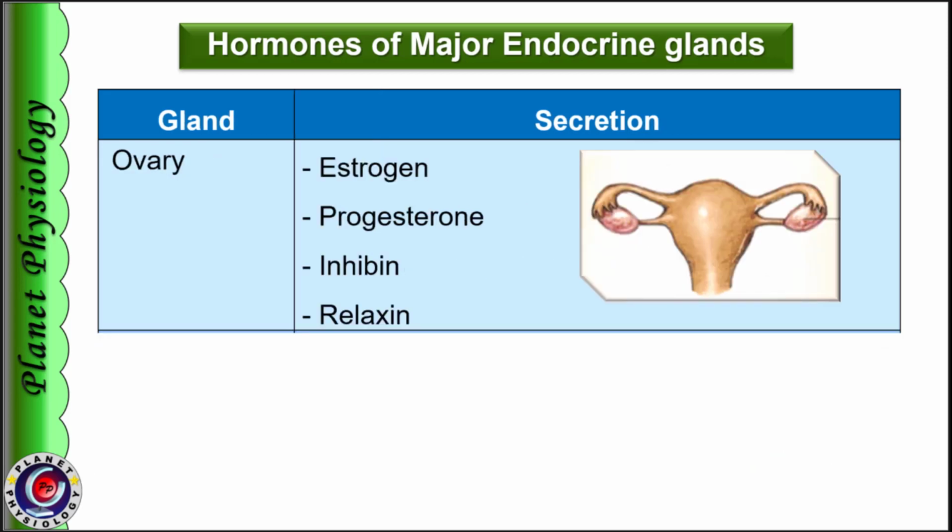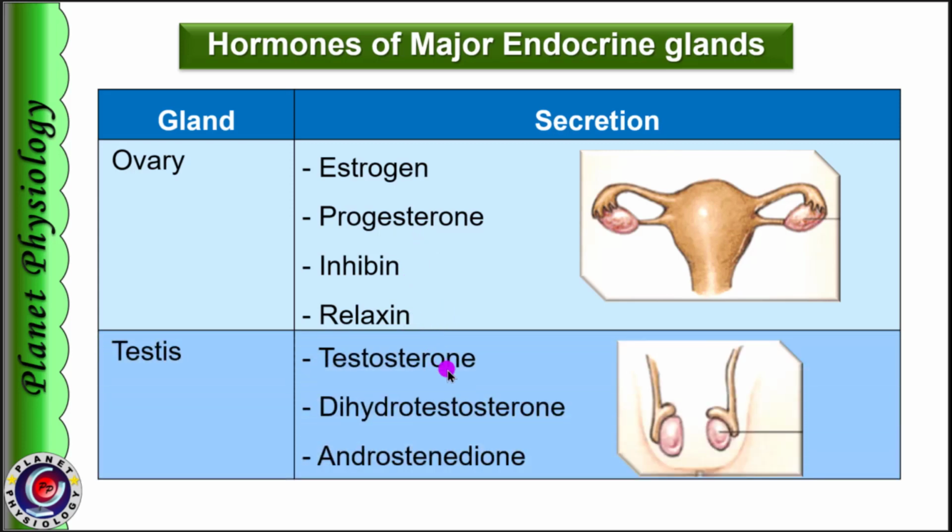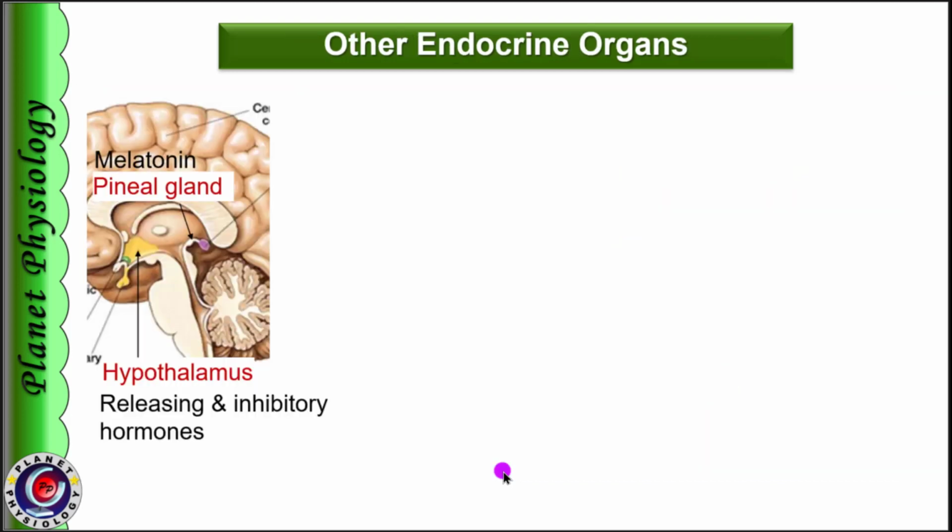Primary reproductive organs, that is gonads, also act as endocrine organs. Ovaries in females secrete primarily estrogen and progesterone. They also secrete other hormones like inhibin and relaxin. Testes in males secrete testosterone, dihydrotestosterone and androstenedione. Apart from these glands, the hypothalamus, pineal gland, heart, kidneys, gastrointestinal tract and many other tissues also act as endocrine organs.